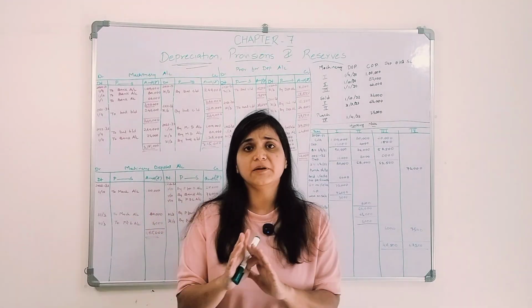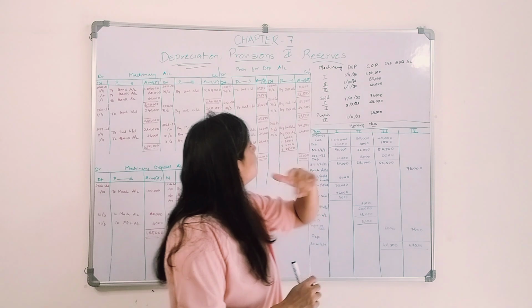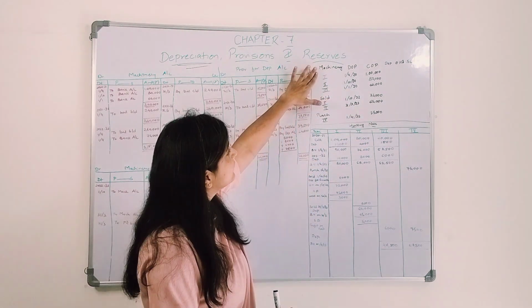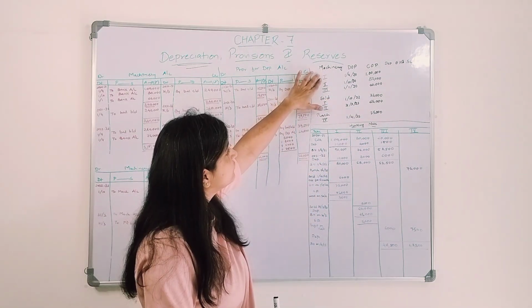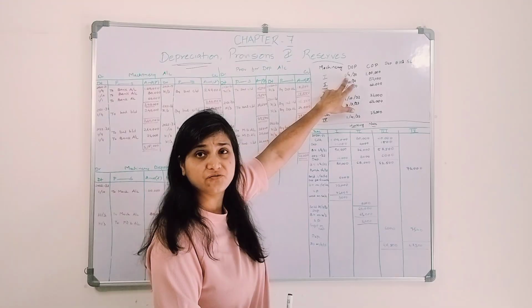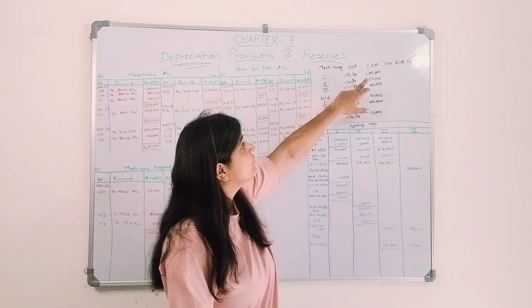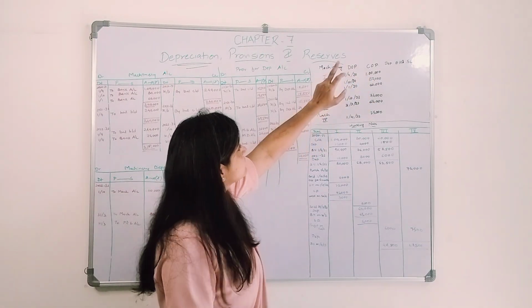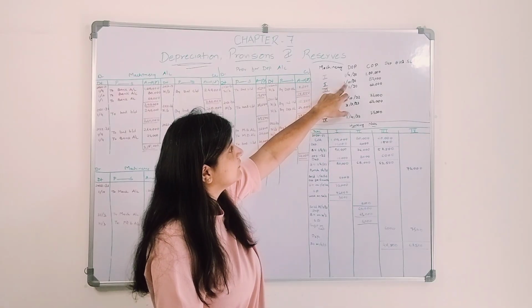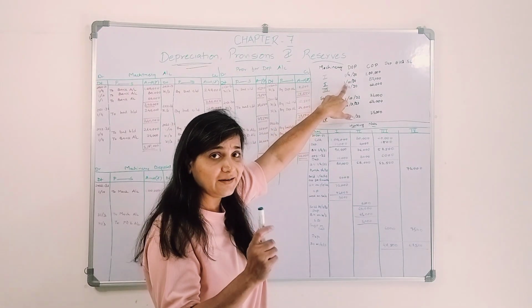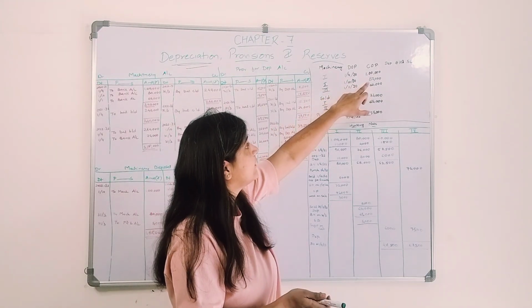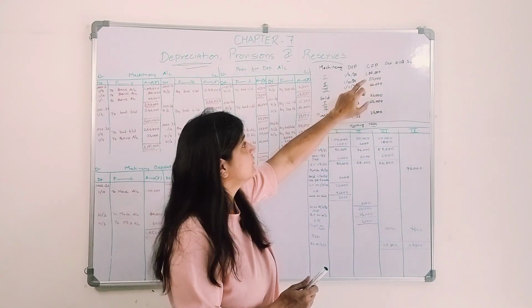Now let me explain you with an example. So this is the example. There are three machineries. First machinery was purchased on 1st of April 2020 for rupees 1 lakh. Second machinery, same year but different date, that is 1st October 2020 for 80,000.